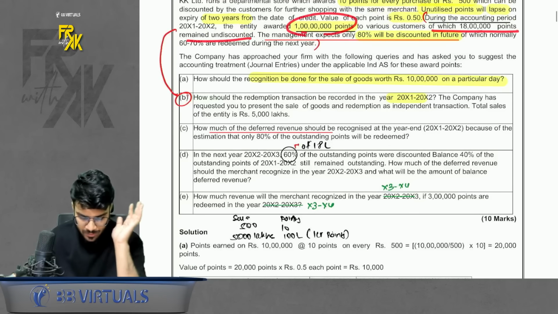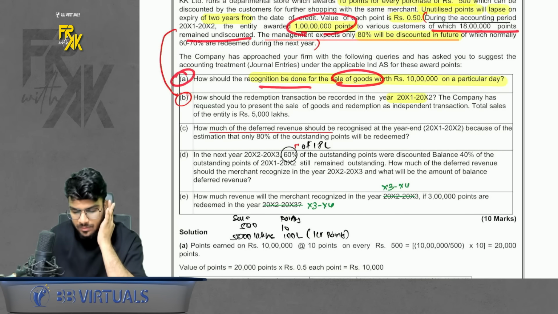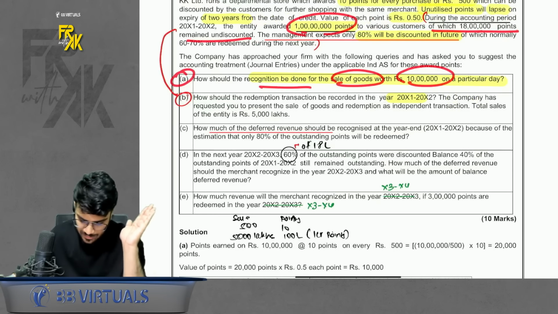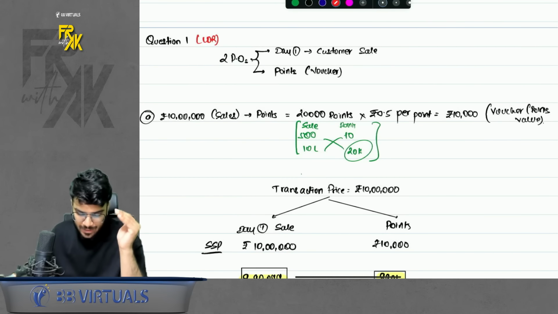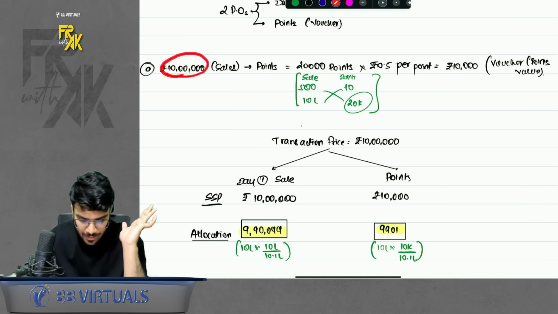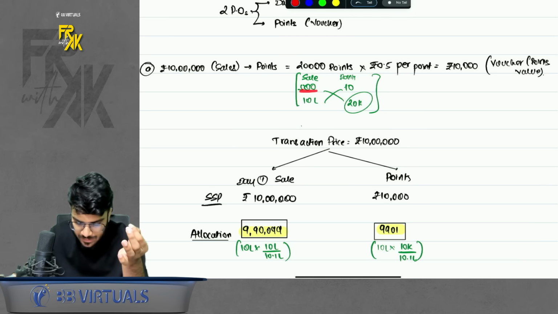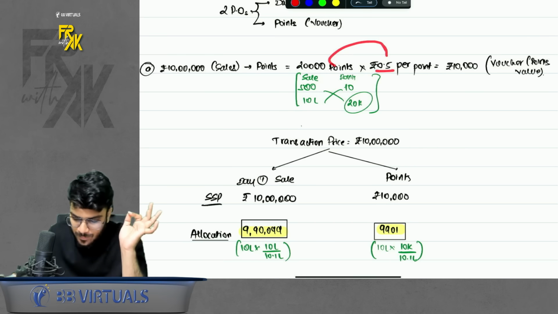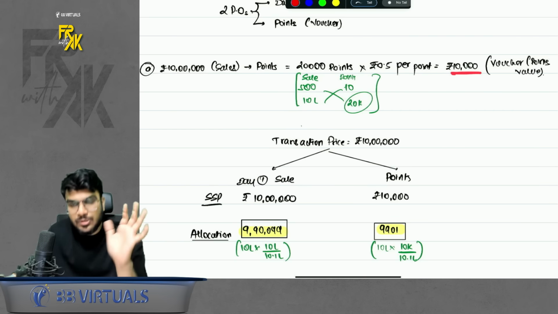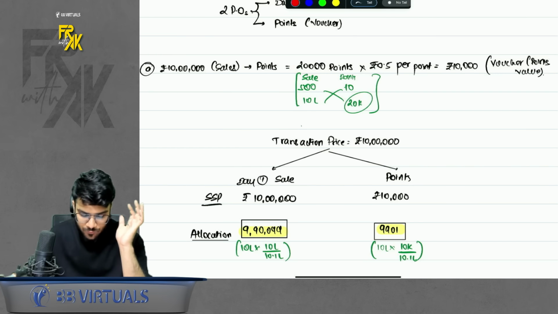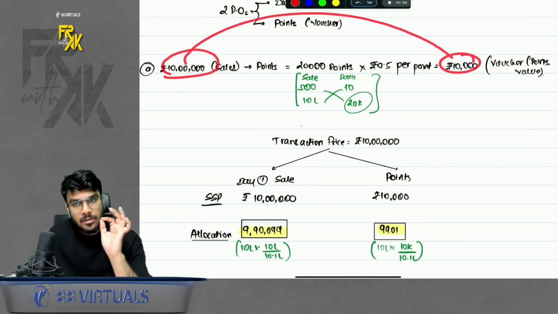Now what to do with this? I will revise. The first part is assume that a 10 lakh sale was happening. This first part is not linked to the 1 crore points, so this is a mutually exclusive part. First of all, try to compute how many points you must have given for a 10 lakh sale. For a 500 sale, you give 10 points, so for a 10 lakh sale, you give 20,000 points. The value of each point is 0.5 rupees. So basically you are giving 10,000 voucher value. In terms of value, it is 10,000 and in terms of points, it is 20,000.